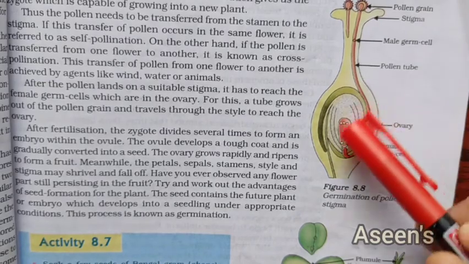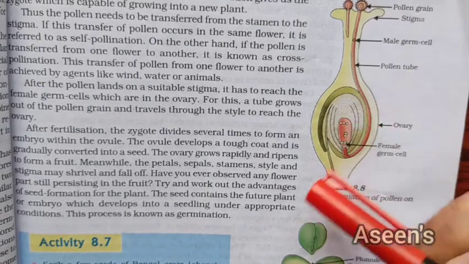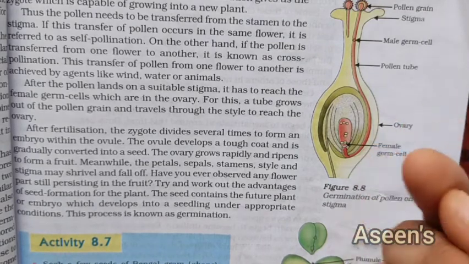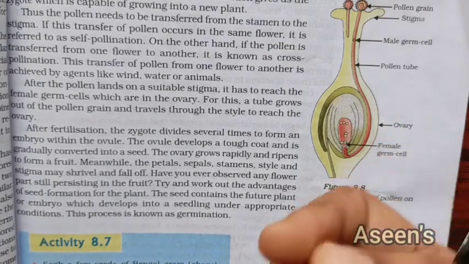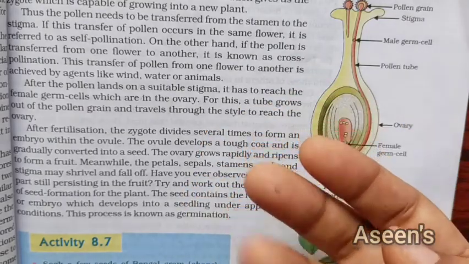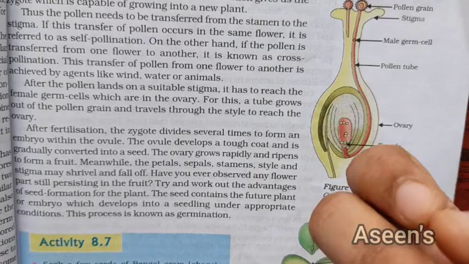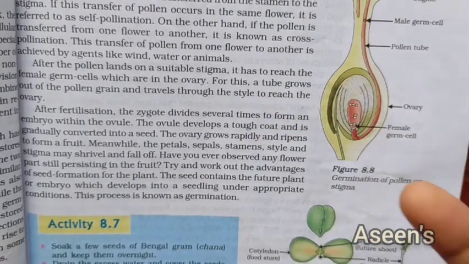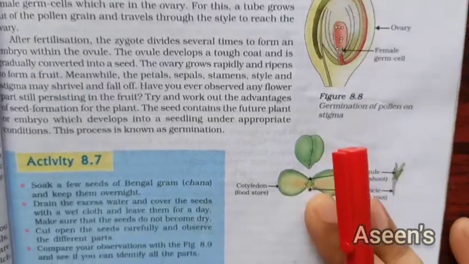Now once the seed has been formed, this seed has to germinate. This seed is like a baby plant inside. Okay, and if you sow it, or if you just give it proper nutrients, it's going to grow. It's going to germinate into a new baby plant.